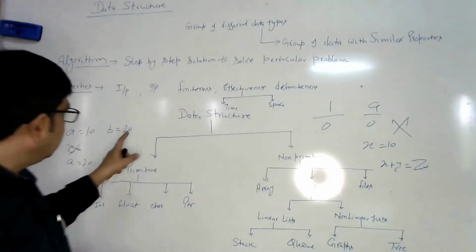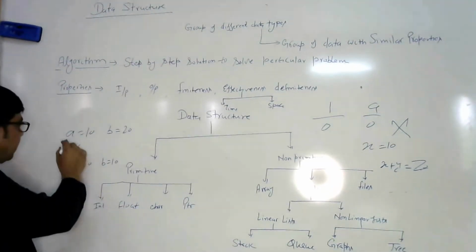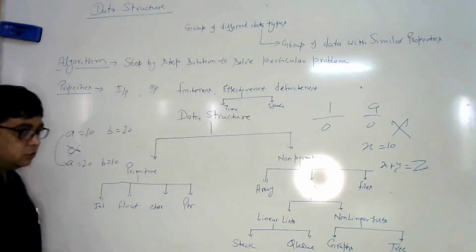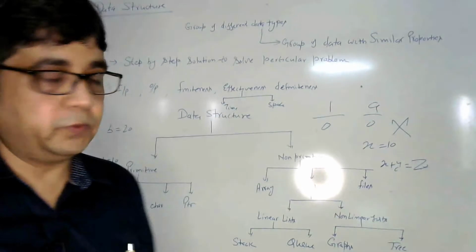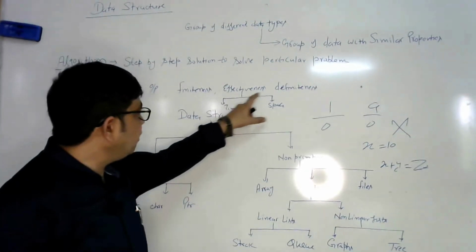So that is less effective, and if we are using two variables and swapping the values, then that will be more effective. So that defines the effectiveness of an algorithm.